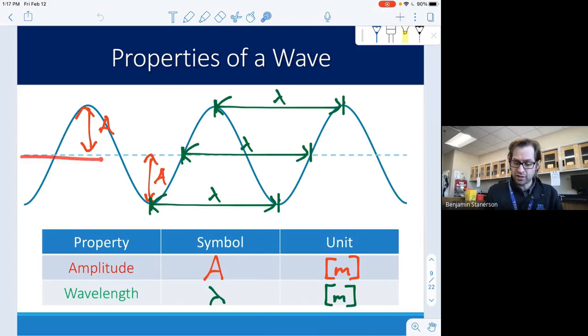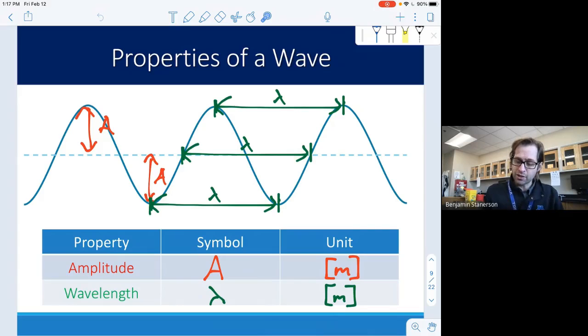First is this dashed line right down through the middle. We call that the equilibrium spot or the rest spot of the wave. Any distance above that is going to be the amplitude, or we could also measure from rest to a low spot in the wave. That's going to also be an amplitude.